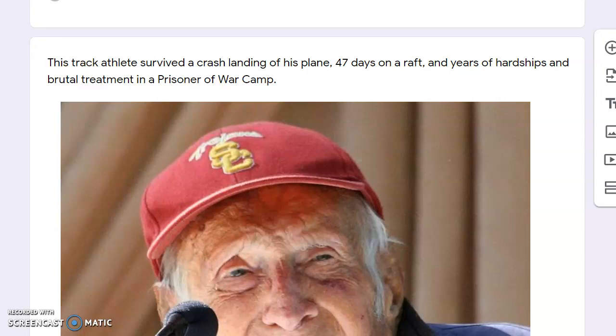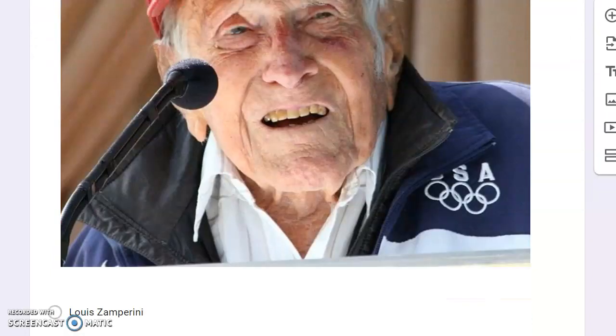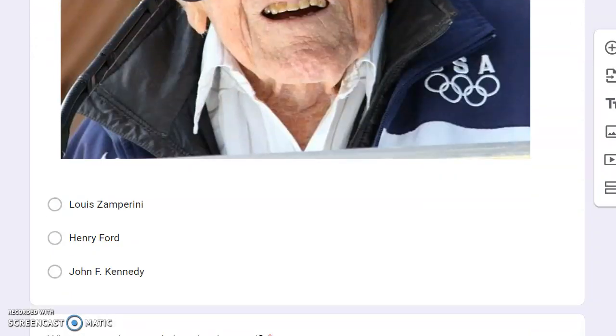This track athlete survived a crash landing of his plane, 47 days on a raft, and years of hardships and brutal treatment in a prisoner of war camp. There's his picture. Is that Louis Zamperini, Henry Ford, or John F. Kennedy?